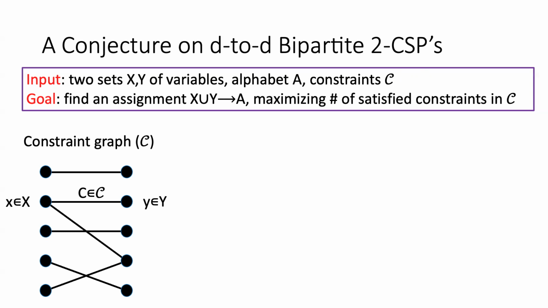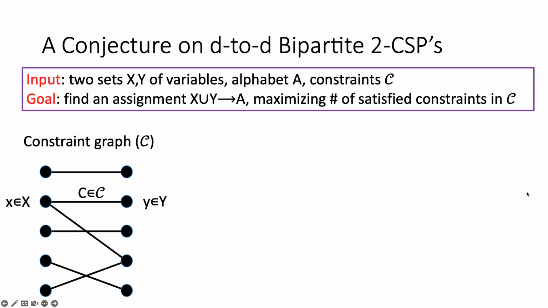And it's called bipartite because the constraint graph can be organized into a bipartite graph, where the left vertices correspond to variables small x in big X, and vertices on the right correspond to variables in Y. There's an edge between small x and small y if and only if there's a constraint in the collection C concerning this pair of variables. Now for each constraint, we also need to specify what it means for it to be satisfied.